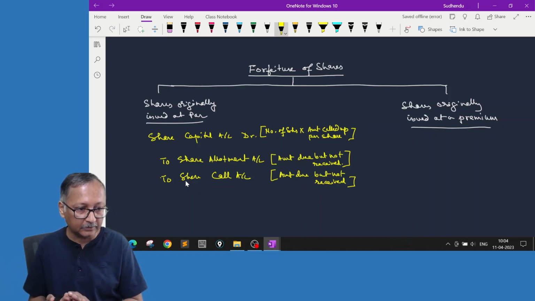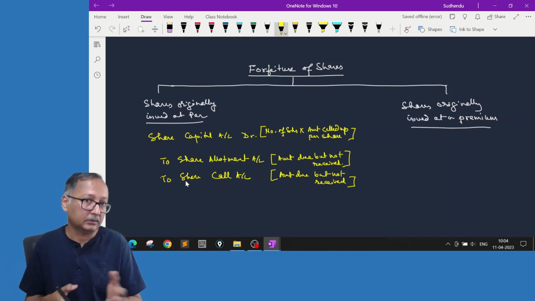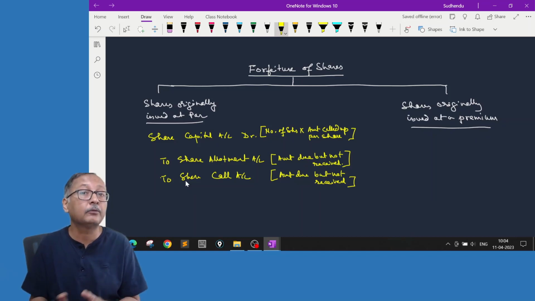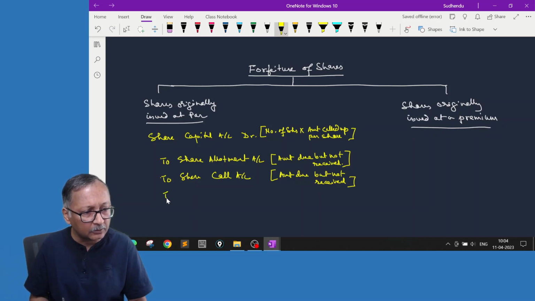So because it is due, just now we learned that due amount transferred to calls-in-arrears account. If it is already transferred to calls-in-arrears, in that case calls-in-arrears also will be reversing to arrears account. This is again amount due but not received.